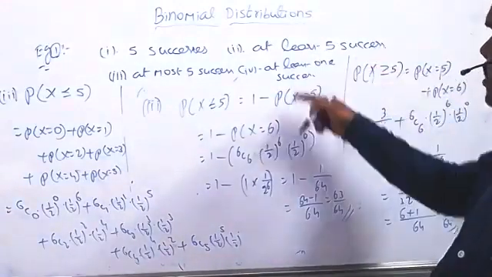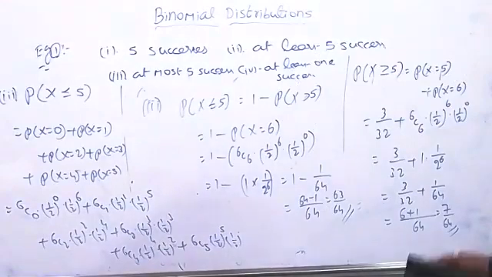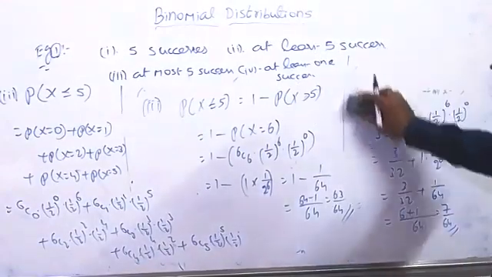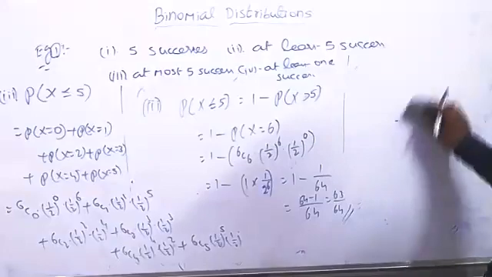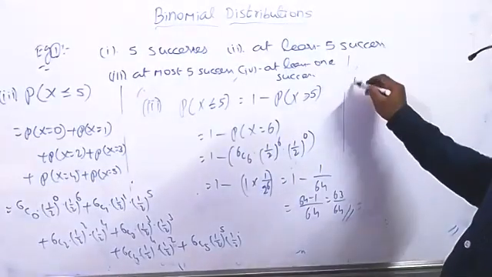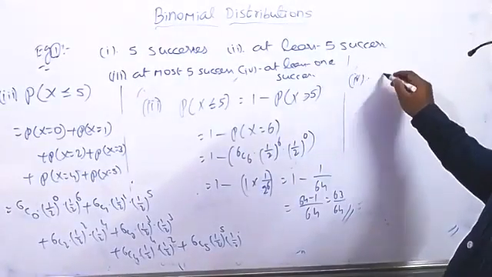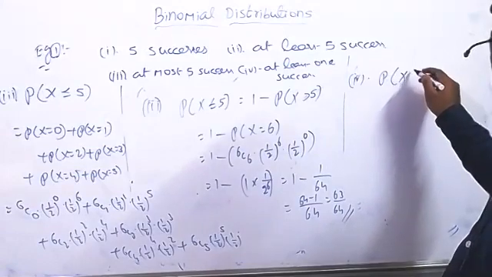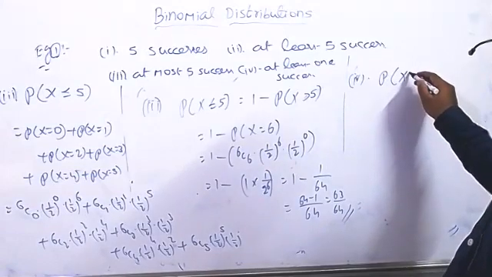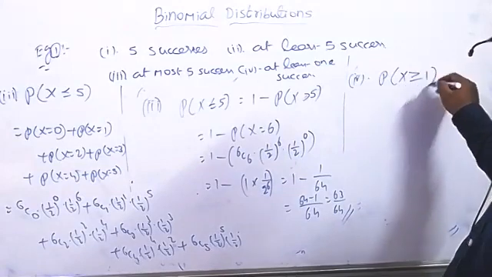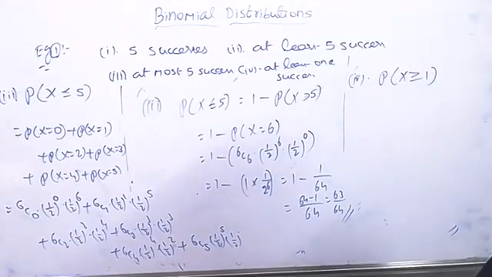Next one, at least one success, minimum one or more than one. Here also you can think in a smart way. Instead of taking all the conditions, if we require the probability of x at least one, minimum one, more than one, that means 0 is not required for us, and the rest of all those we will take.